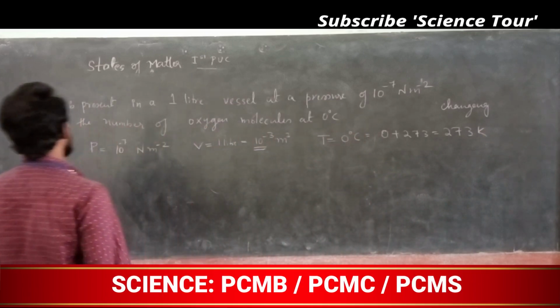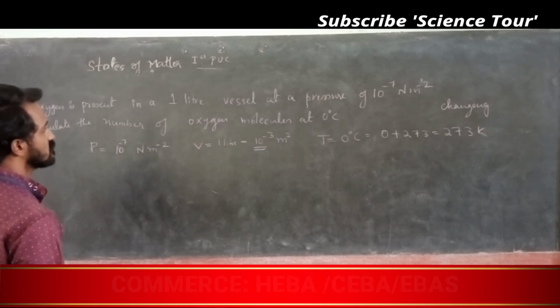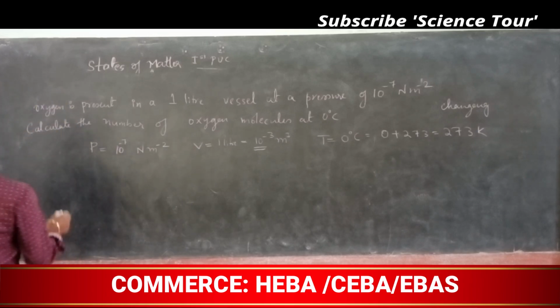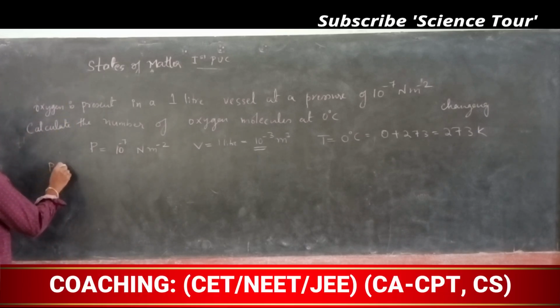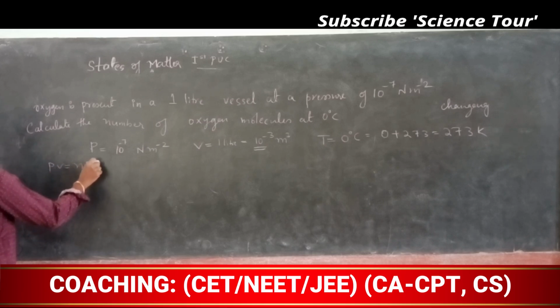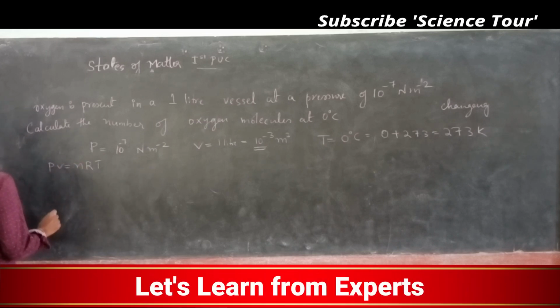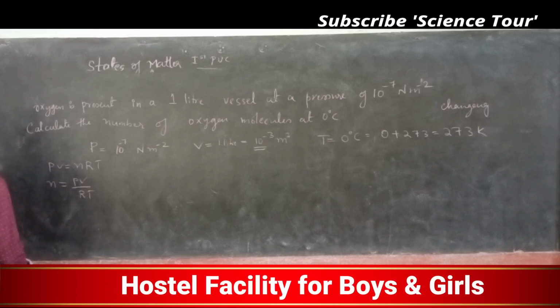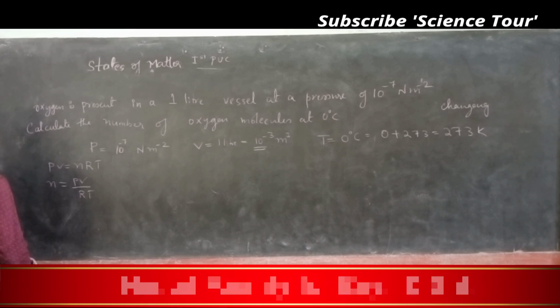So pressure is given, volume is given, temperature is given. I will tell you, my dear students, which formula we use. PV is equal to nRT. This n you have to find out. So n is PV divided by RT, that you have to substitute.